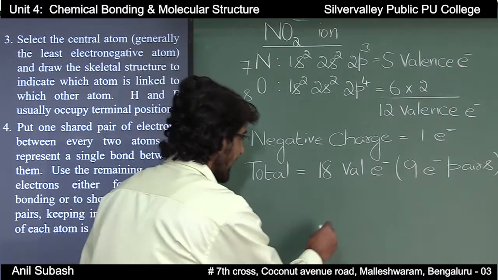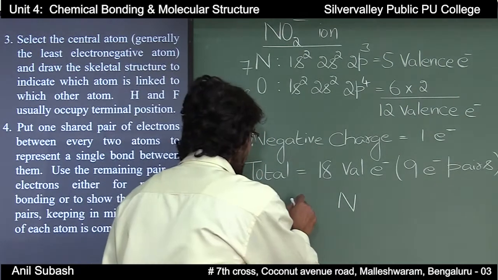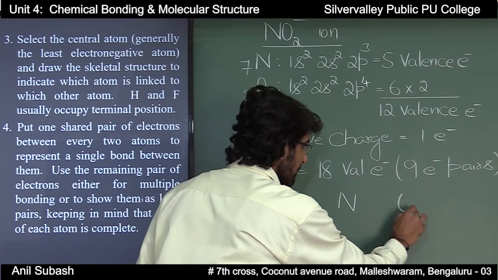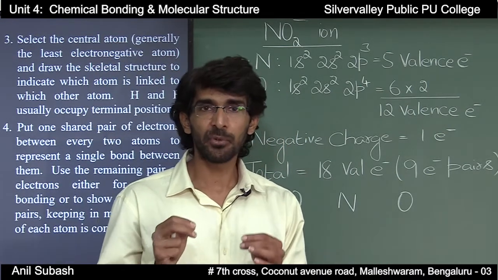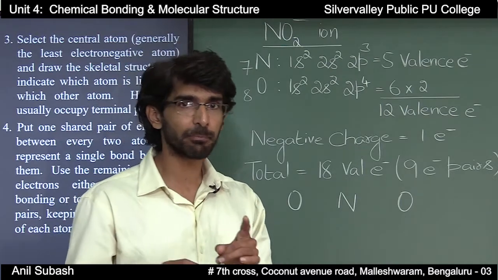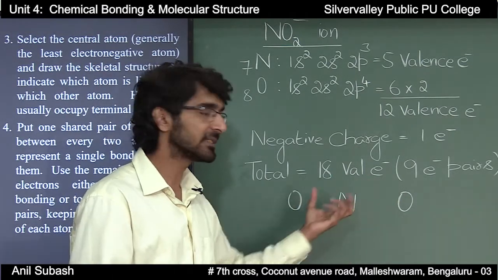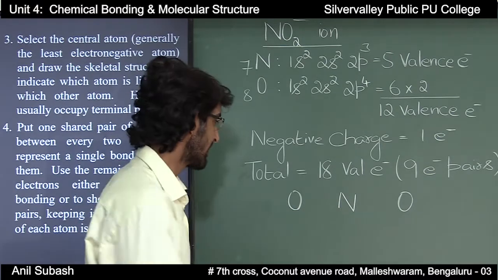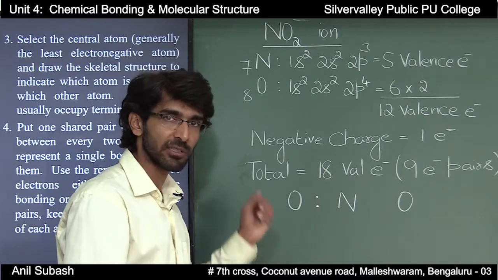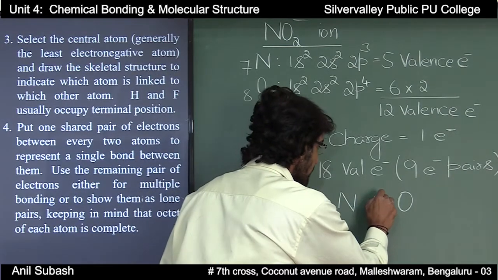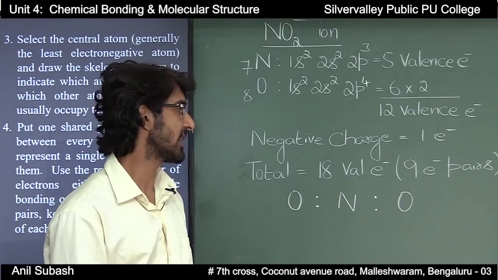In this case, nitrogen will be present at the center and it will be surrounded by 2 oxygen atoms. Next step, we are supposed to put 1 electron pair as the bonded pair between the atoms that are present. That is, I will put 1 pair of electrons between nitrogen and oxygen and 1 pair of electrons between the other nitrogen and oxygen.